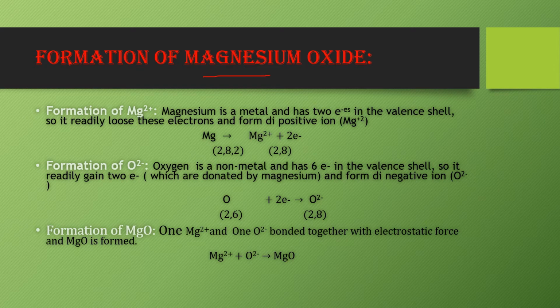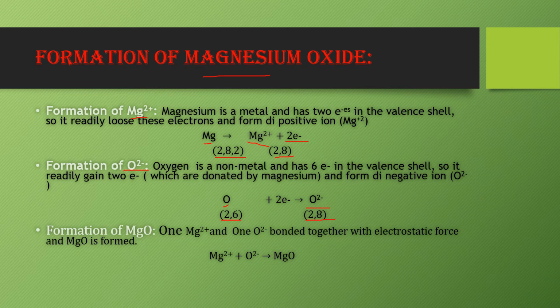The first step is formation of Mg plus 2 ion. Magnesium has atomic number 12, configuration is 2,8,2. In order to achieve stable 2,8 configuration, it needs to lose these 2 electrons. After losing these 2 electrons, it is converted into Mg plus 2. Now the second step is formation of O2 minus. Oxygen is a non-metal having atomic number 8, configuration is 2,6. It gains these 2 electrons, which are lost by Mg plus 2, and converts into O2 minus having stable configuration 2,8.